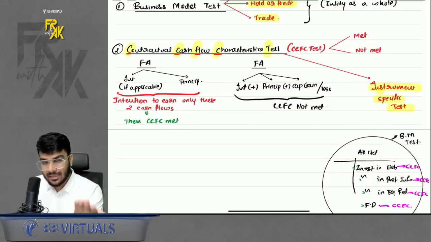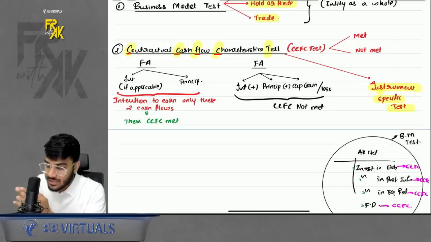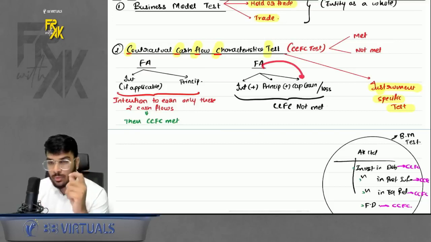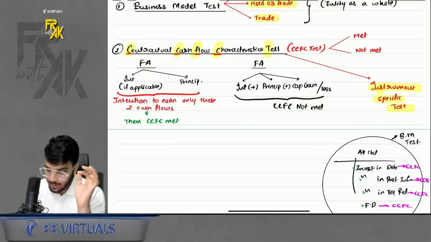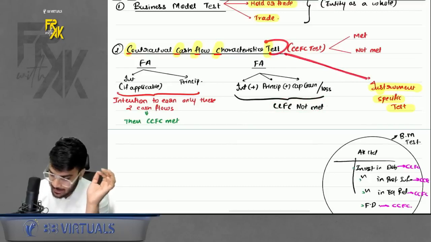But if your intention is to earn anything apart from what is promised. Like for example, you are thinking that I am investing in this instrument, but I will sell it in near future, so that I can also earn some capital appreciation or some capital gain loss might arise, right? So if your intention is to earn anything apart from the promised cash flows, then CCFC will not be met, right? This test is instrument specific test.